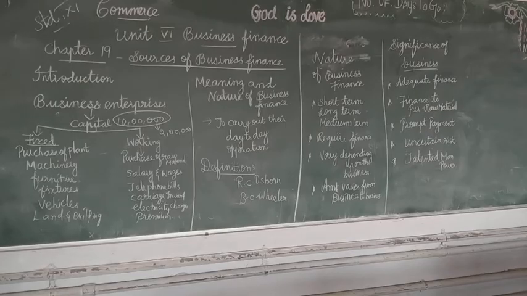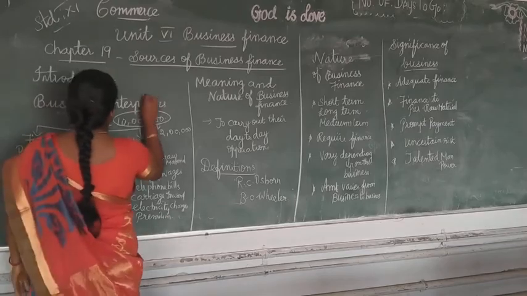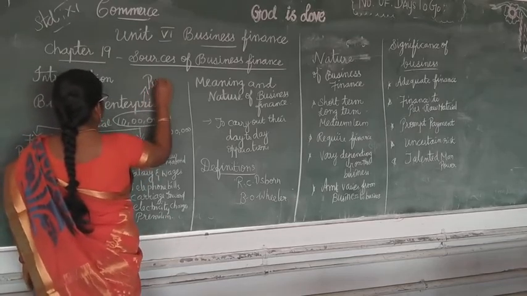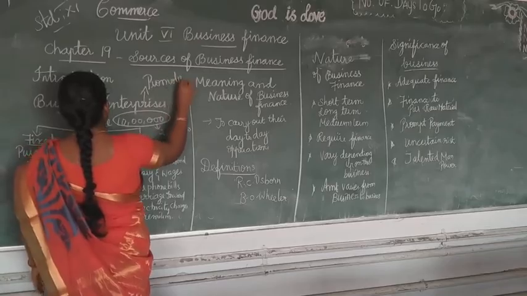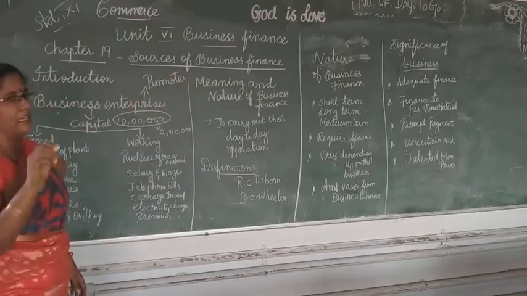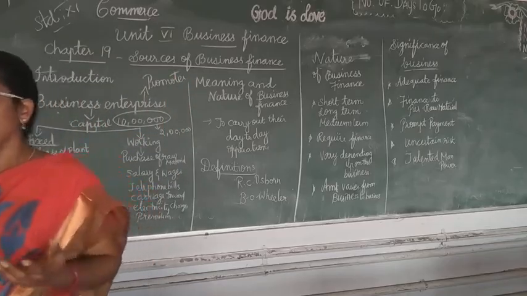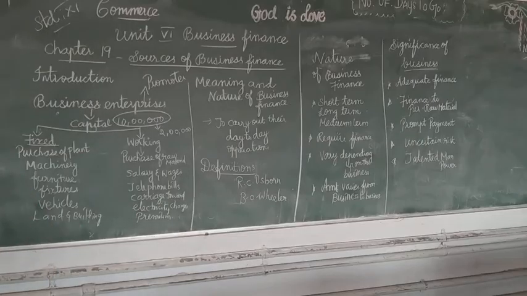Who is starting the business? The person who is commencing the business, that person we call a promoter. Who is the owner or promoter? Then only it is easy for you to learn in 12th standard who the promoter is. You can learn who is starting the business, who is advertising the business. He is called a promoter.